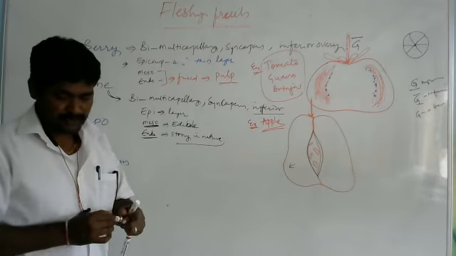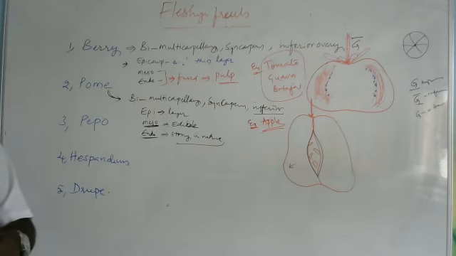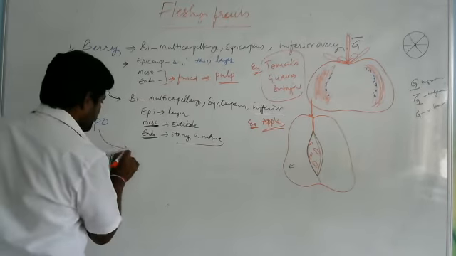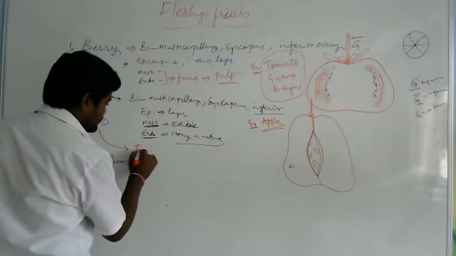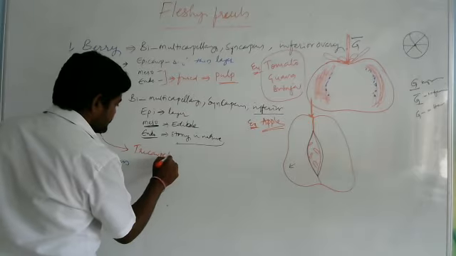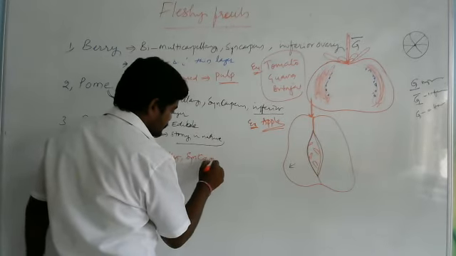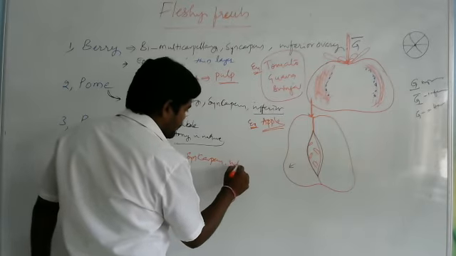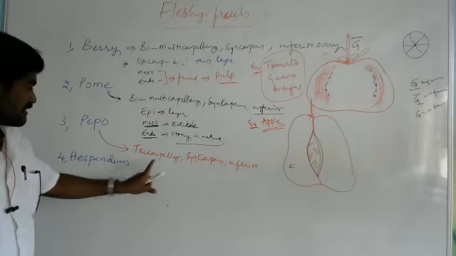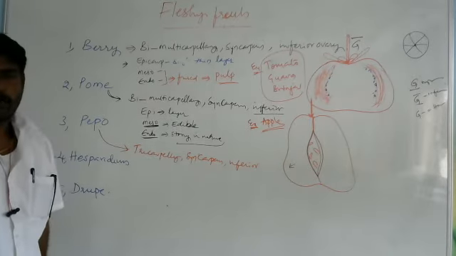Right. Now the third one is the pepo. What is this? Pepo. It is produced from tricarpellary syncarpous inferior ovary. It is developed from tricarpellary syncarpous inferior ovary.